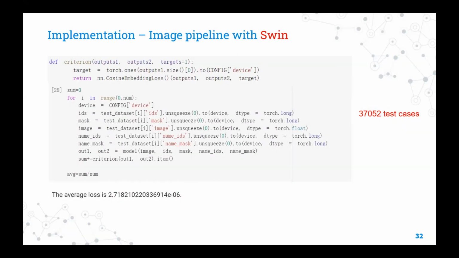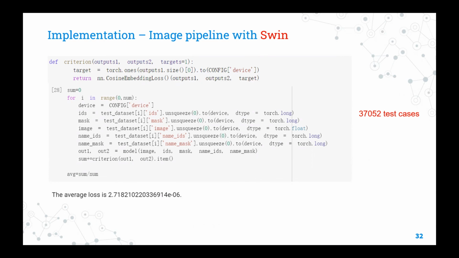For the implementation details, here is the related code. This is a test process for our model, which has attention blocks and an image pipeline with Swin as the backbone. For each test case in the dataset, we extract some features: IDs, mask, image, name IDs, and name mask. The squeeze process just increases a dimension as the batch size. After having these features, we input them into our trained model and get the corresponding two output embeddings.